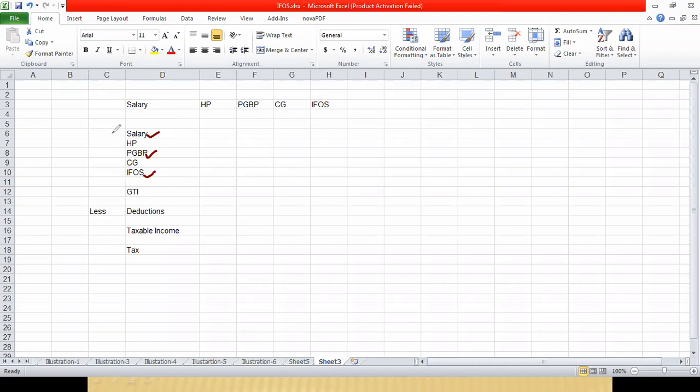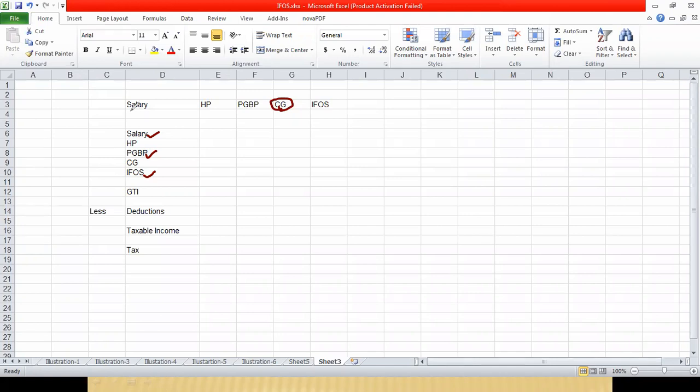It is rare that one will have all five sources of income in one year. Very rare chance, because capital gains are a very rare case, as every year a person will not sell any property, unless he has a share transaction, etc. So it is very important to note that all five heads of income will be there only in a rare case.